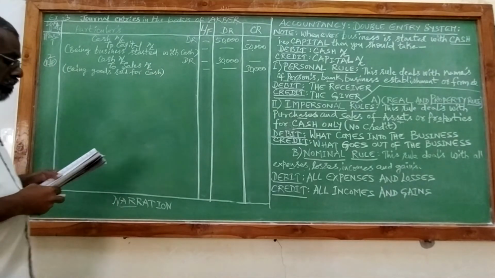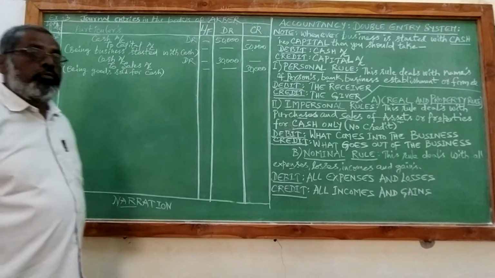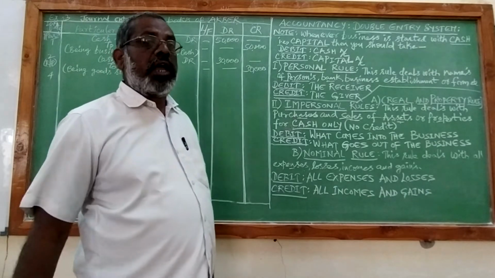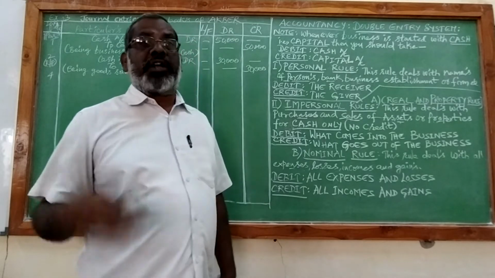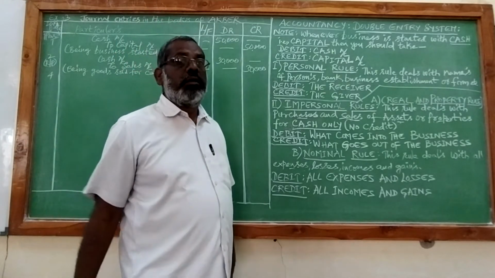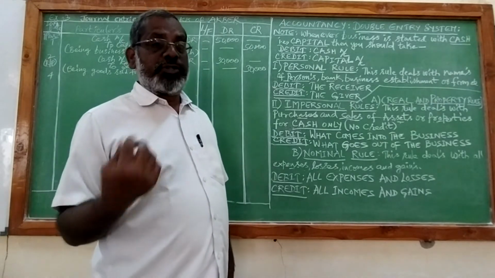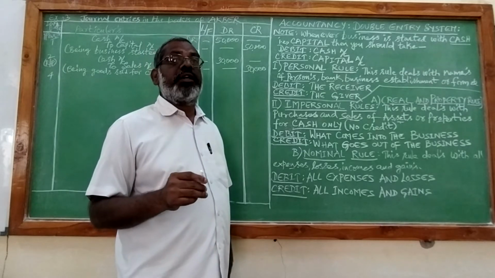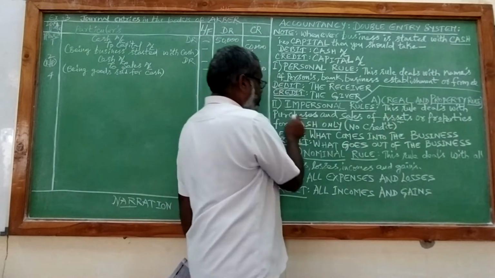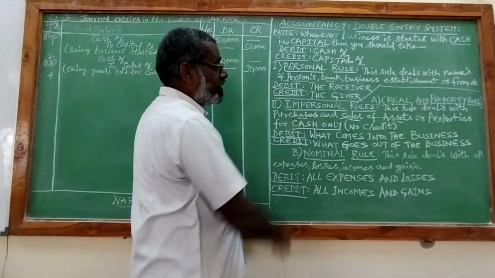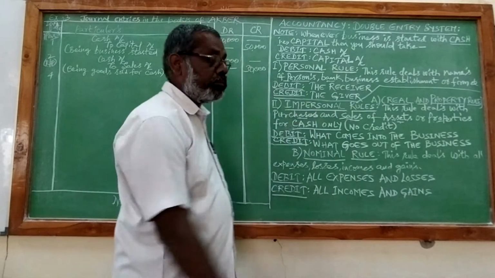And the next one is March 4, cash purchases. Here also most of the students feel like they are purchasing cash. But how come you will purchase cash? Cash is used for purchasing various things in this world. Any goods or any services we can purchase by giving cash. So cash purchases means it is goods purchased for cash. Goods means property, purchases and cash. All the three elements are there. So it comes under real and property rule, under impersonal rules.